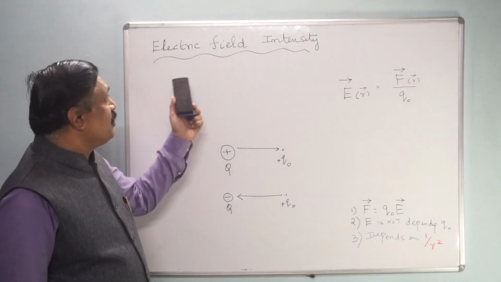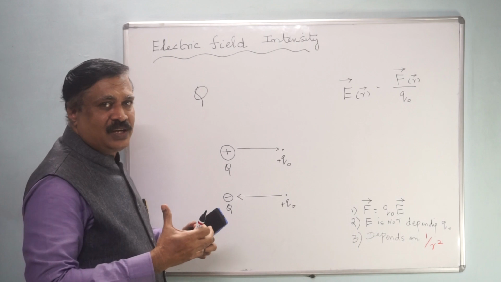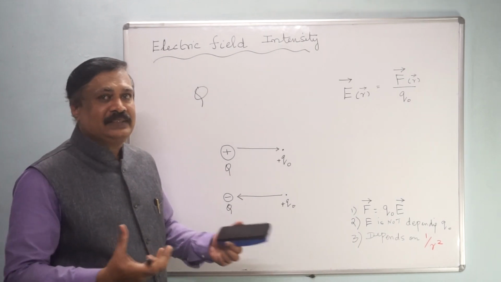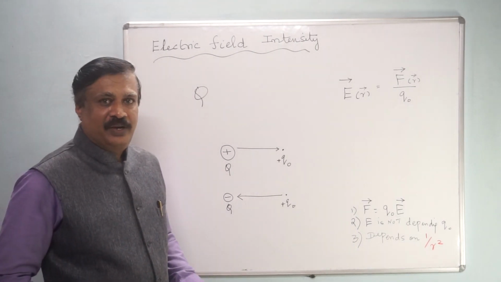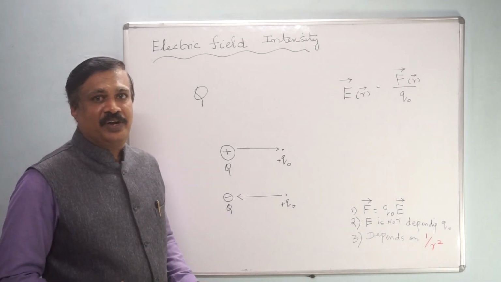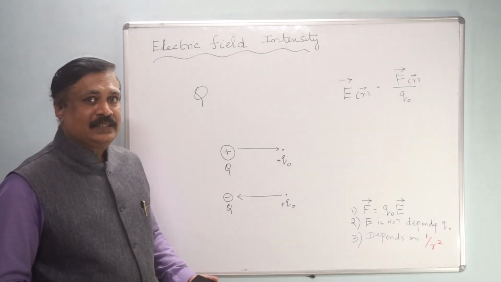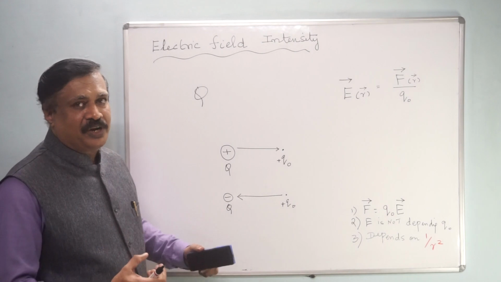That is called electric field. Electric charge Q influences its own electric field. Just like light has a light field, magnet has a magnetic field, earth has a gravitational field, which you might have studied in +1. Just like that, electric charge has an electric field.